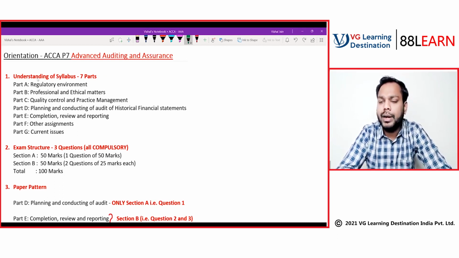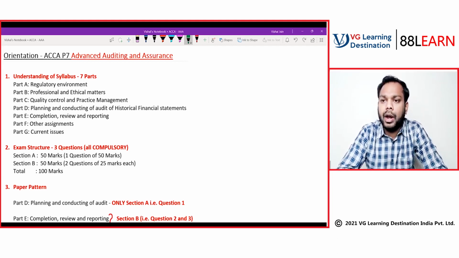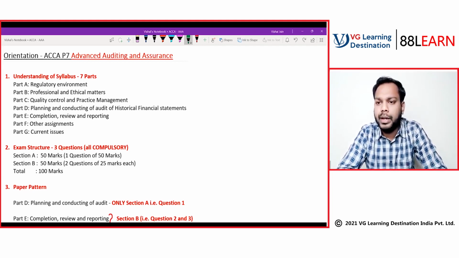Regulatory environment deals with knowledge areas, with fragmented small chapters in this topic. It will set the tone of this paper, and the concepts of part A will be required throughout the AAA paper. We will be discussing topics like money laundering, the auditor's responsibility or liability in case of compliance with laws and regulations, and the auditor's responsibility in the case of fraud. All those things we'll be discussing basically.